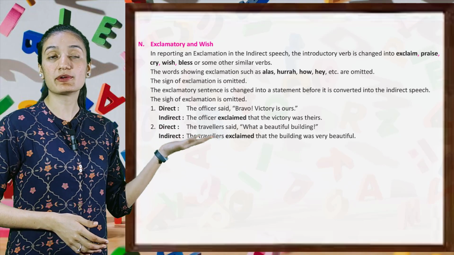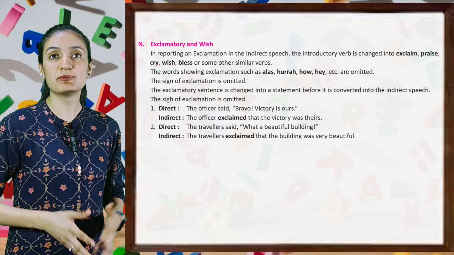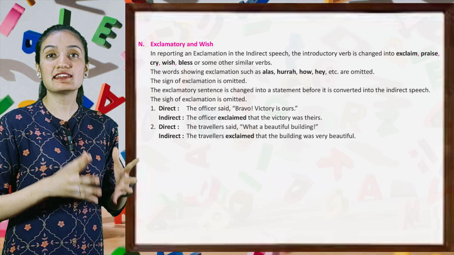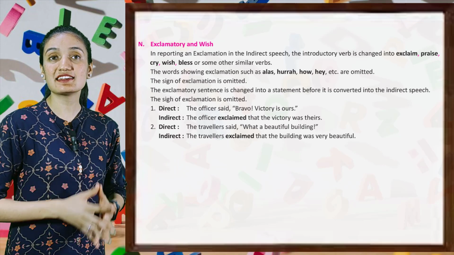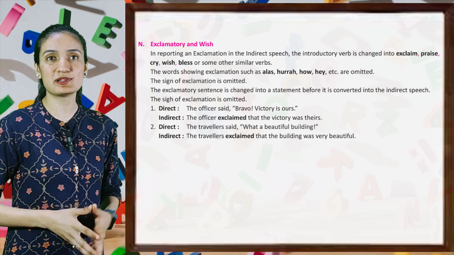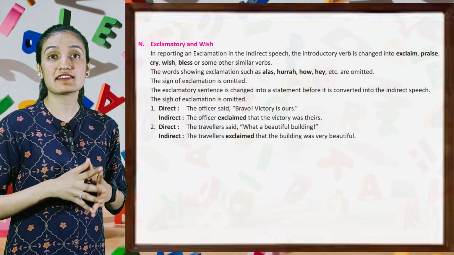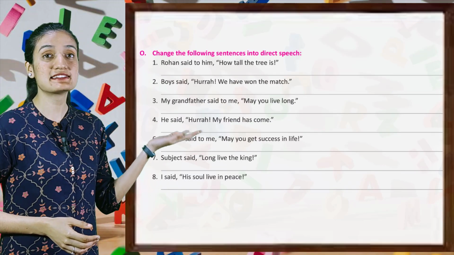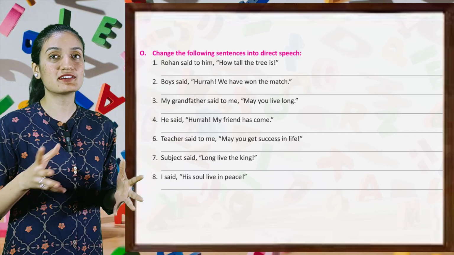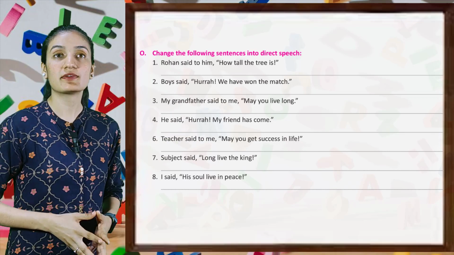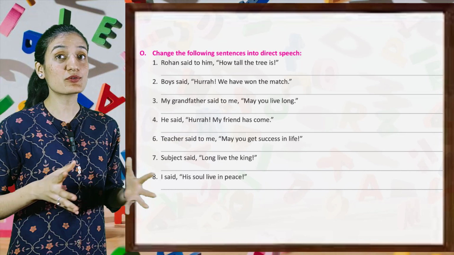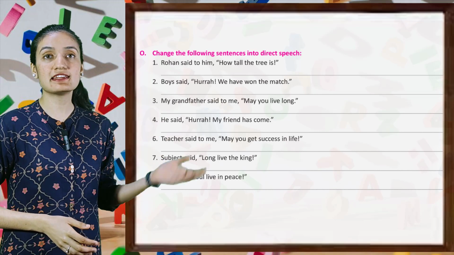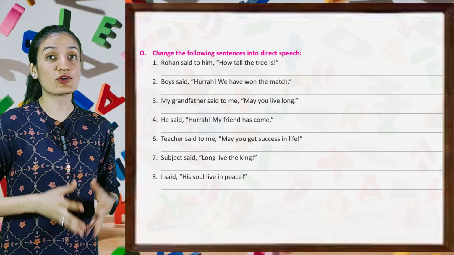Here are some examples. Direct, the officer said, bravo, victory is ours. Indirect, the officer exclaimed that the victory was theirs. Direct, the traveler said, what a beautiful building. Indirect, the traveler exclaimed that the building was very beautiful. Now students, change the following sentences into indirect speech. First, Rohan said to him, how tall the tree is. So this sentence will be, Rohan exclaimed to him that the tree was very tall.